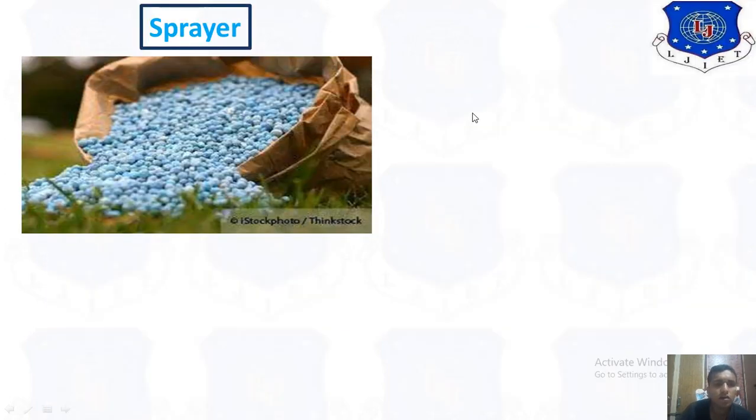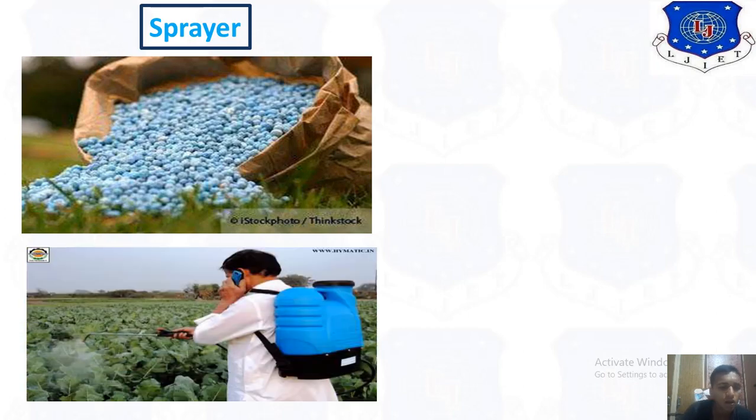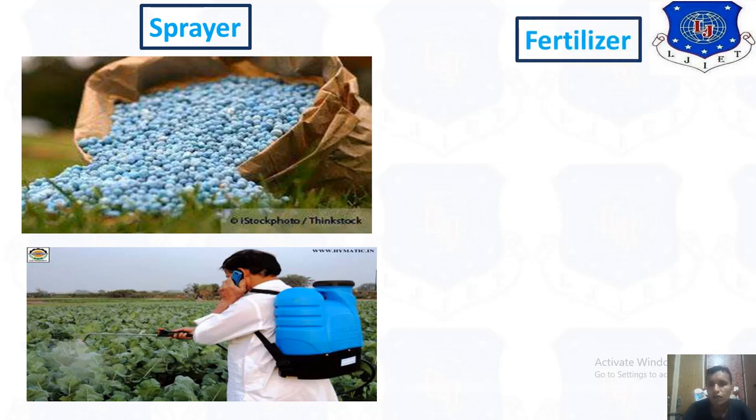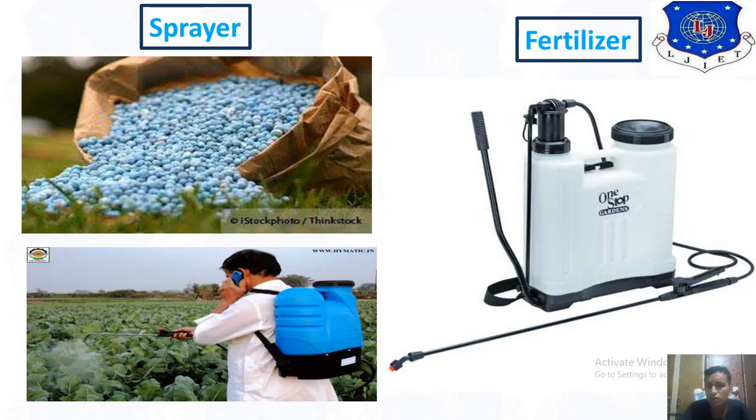Now a sprayer. A sprayer is also used for fertilizer. We provide this fertilizer using a spray machine. You can see in this picture a cotton crop, and we provide the fertilizer with sprayers. Sometimes fertilizers are used so as not to damage the crop from bacteria and other things. So in that way we can use this kind of fertilizer also. Then a sprayer machine's feature is like this.